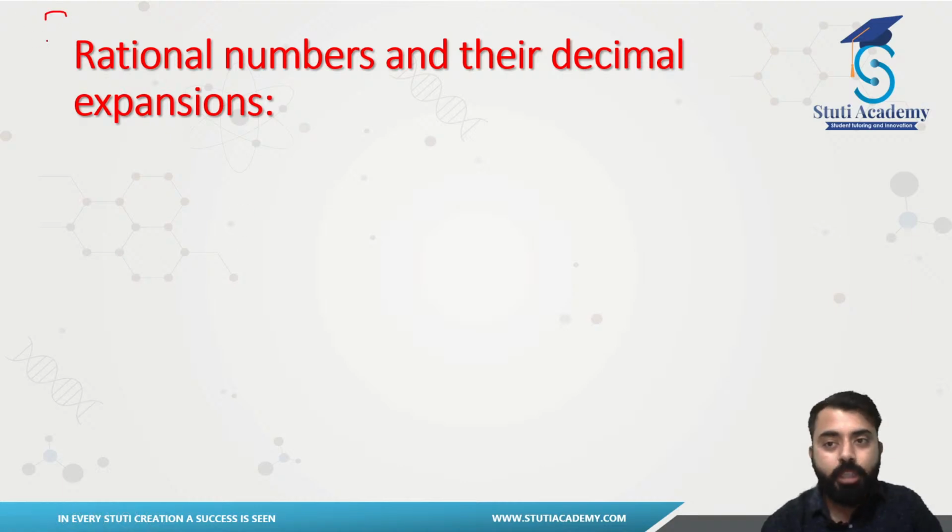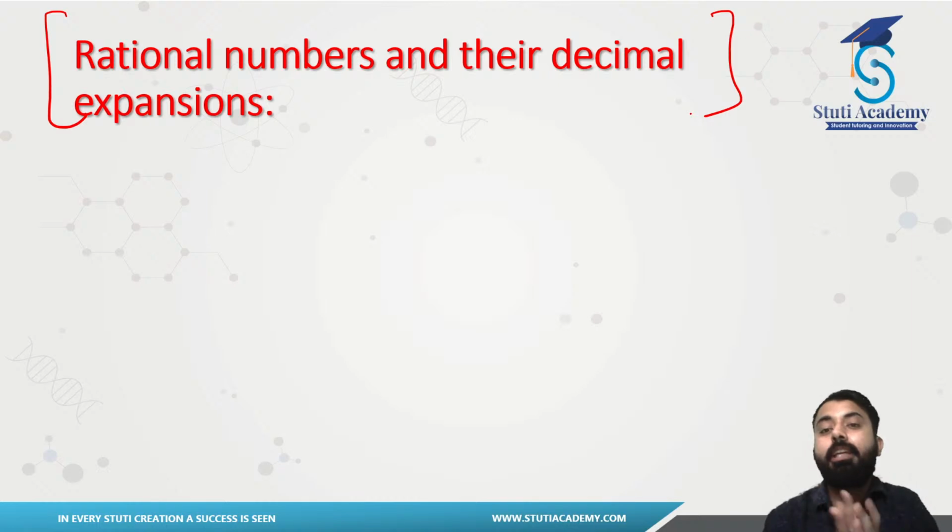So now this is the main thing that I want you guys to understand. This is the case of decimal expansions of your rationals and your irrationals. This is what I was talking about earlier when I was writing the difference between your rationals and irrationals. Here I want you guys to specifically understand what the difference is according to their decimal expansions. You already remember your rational numbers are in the form of p by q, right?